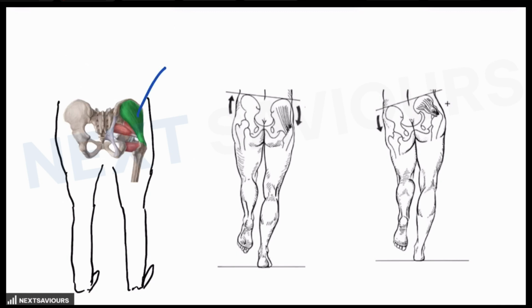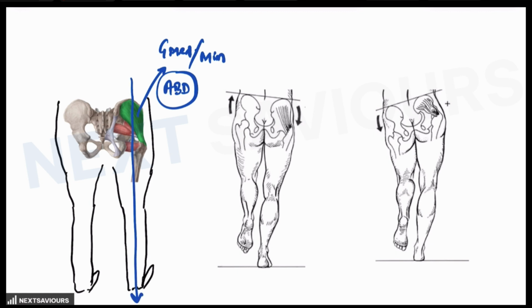You see, the major muscles are the gluteus medius and gluteus minimus, and both are the abductors of the hip joint. Now, why is this abduction important in order to maintain the basic biomechanics of the hip joint? Whenever the patient tries to stand on one limb, these abductors contract, and this contraction is responsible for producing the class 3 lever mechanism at the level of the hip joint. Thereby, it generates the force which is responsible for lifting the other end of the hip upwards.